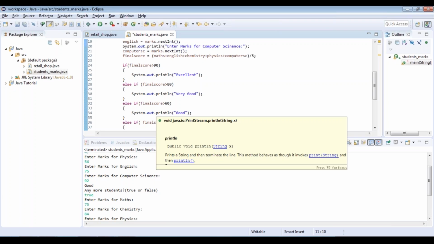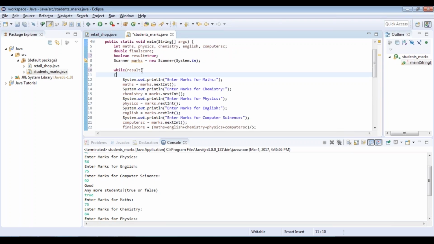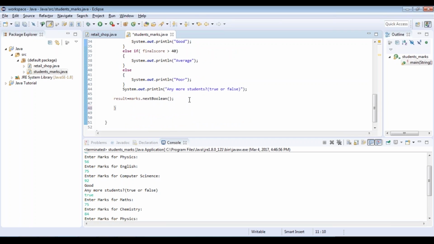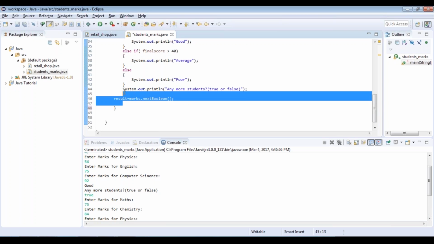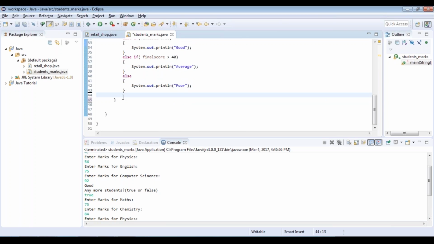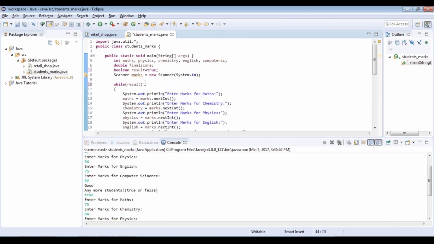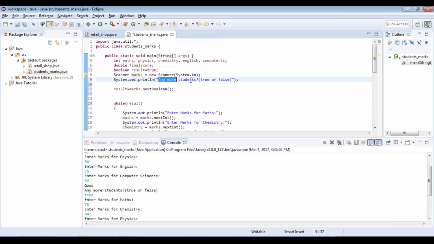Now in the same case, let's say you know the total number of students beforehand itself. Then what you can do is use a for loop here. So since I know the number of students, I'm going to remove this last statement from here. And before I enter my loop, I'm going to ask the number of students. Once you have that, you're going to assign it to a corresponding value. Since I don't need this, I'm going to remove it.